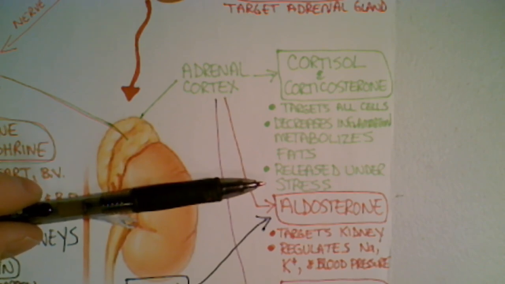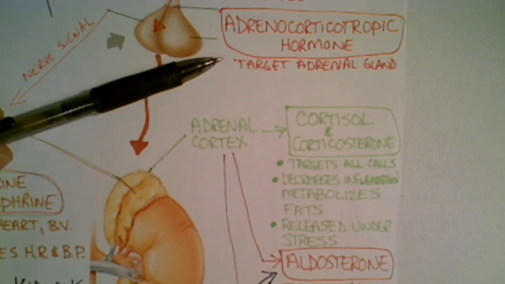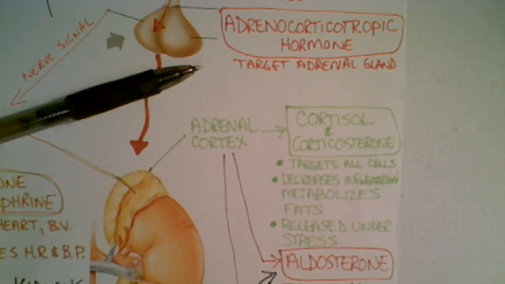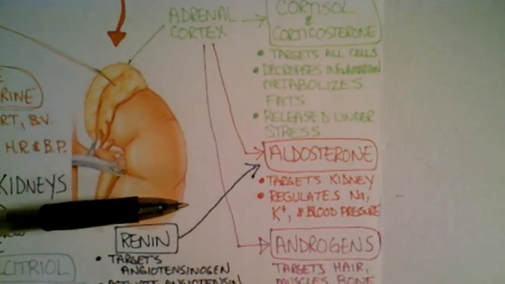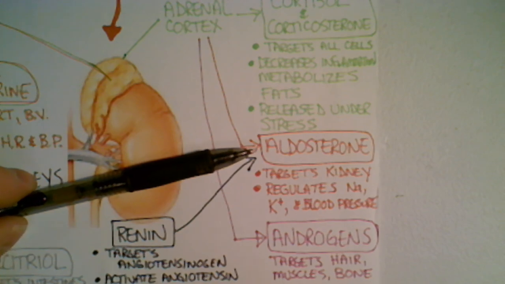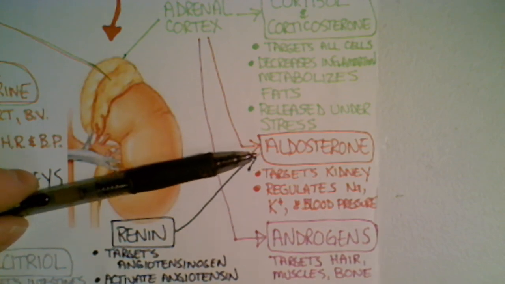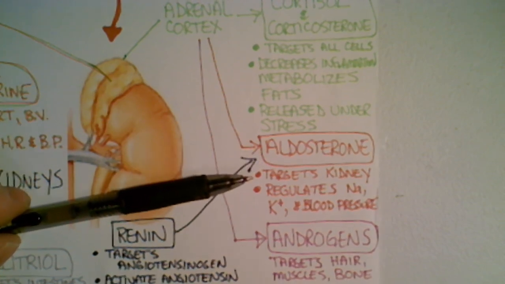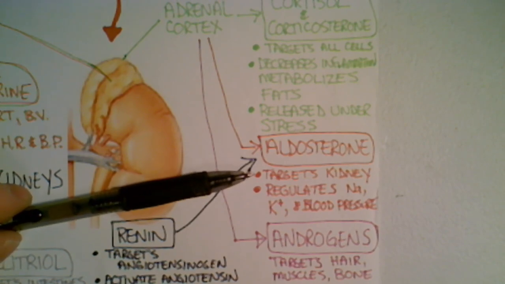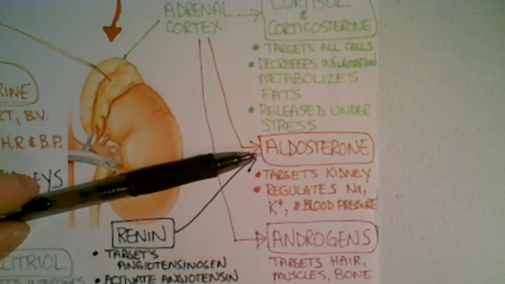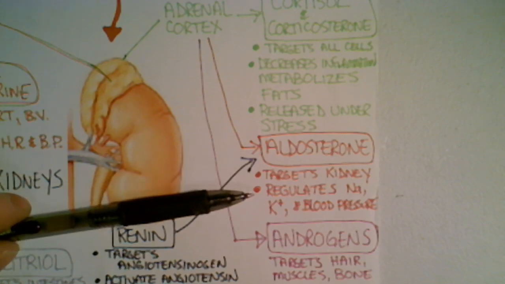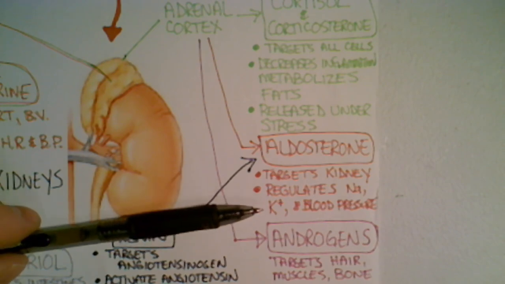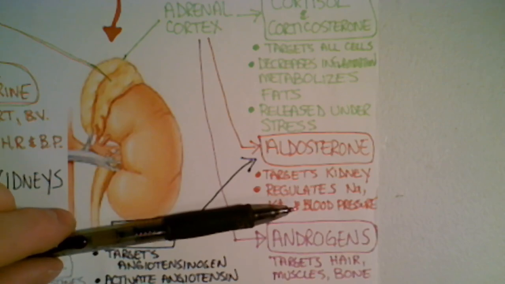Now, the adrenocorticotropic hormone also tells our adrenal cortex to produce the hormone aldosterone. And remember, aldosterone is going to target our kidney, and aldosterone is something we talked about in first semester as well, but it regulates sodium and potassium ion levels and blood pressure.